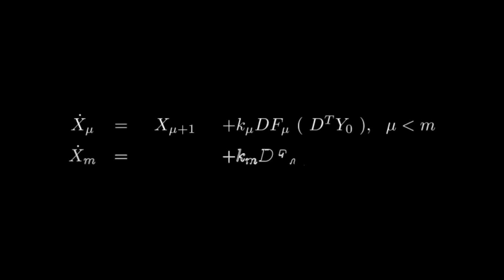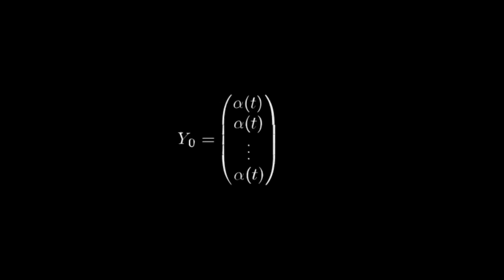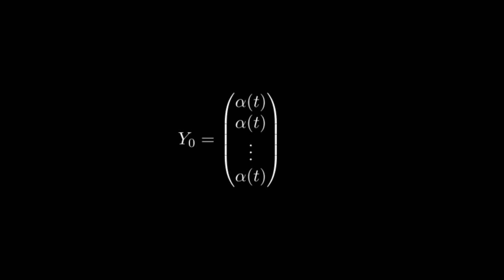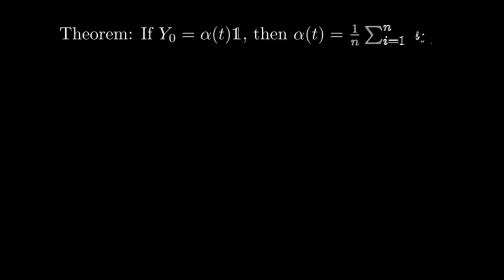Let's take a look at the protocol again and see what happens after the transient. If the protocol converges, these correction terms will vanish, meaning that the vector y0 has components all equal to each other. In other words, y0 will be equal to a function alpha times the vector of 1s. Now, the next question arises. What is this function alpha equal to? I will now show that after a transient, alpha will in fact correspond to the average of the time-varying signals. Let's take a look at the proof.